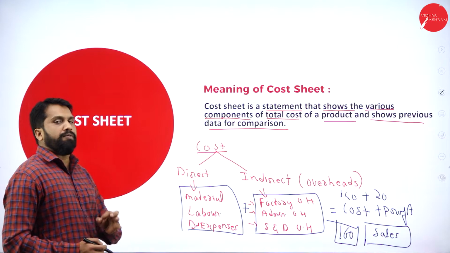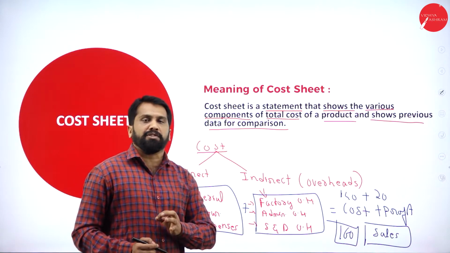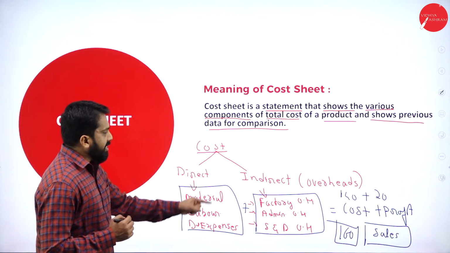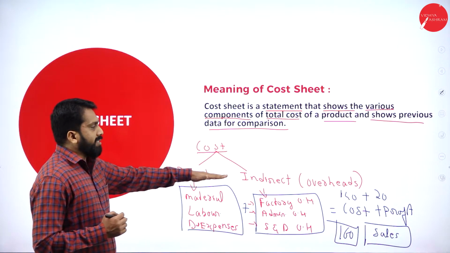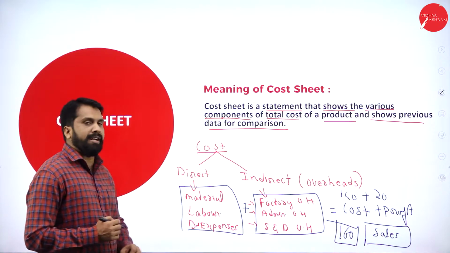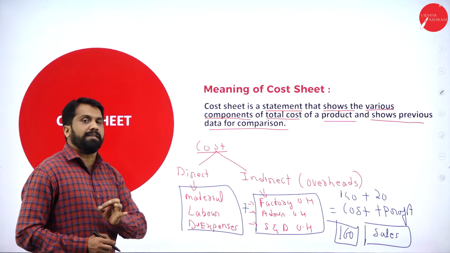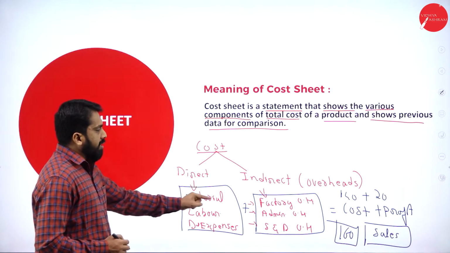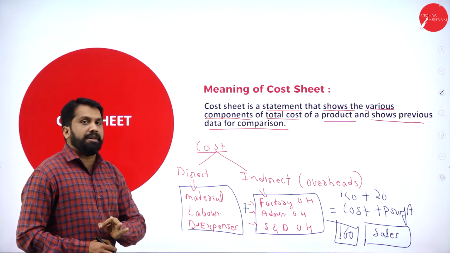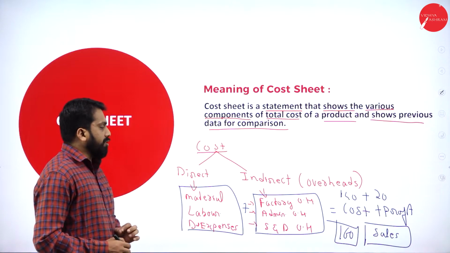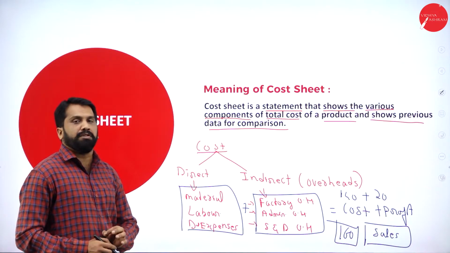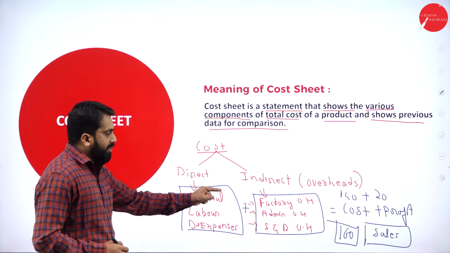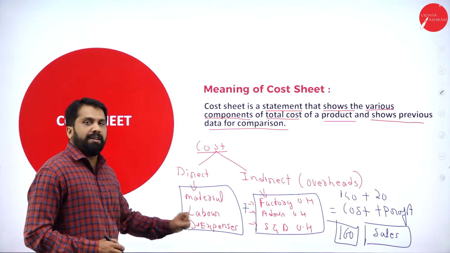Before we go to the pro forma or format of the cost sheet, you should understand this logic. Direct plus indirect. Under direct, we get material, labor, direct expenses. Under indirect, we get factory overhead, administration overhead, selling and distribution overhead. I'll explain each and everything in the format.